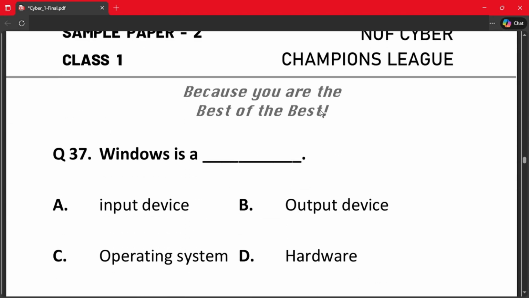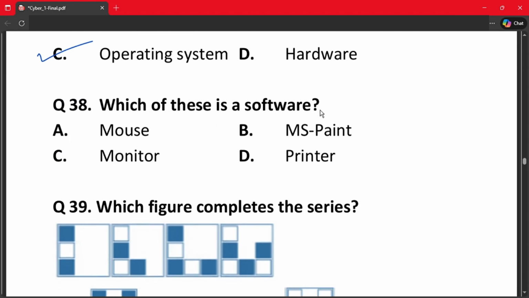Next question, question number 37. Windows is, as we discussed just above, an operating system. So the correct answer is option C.